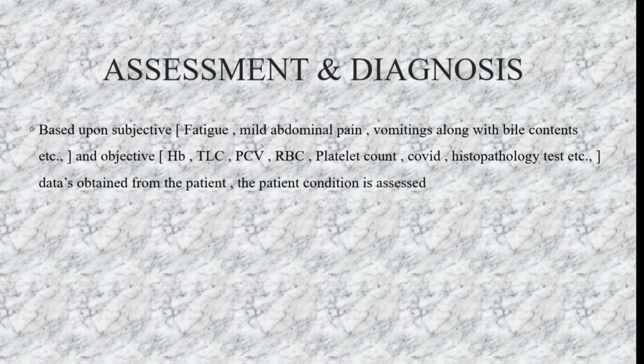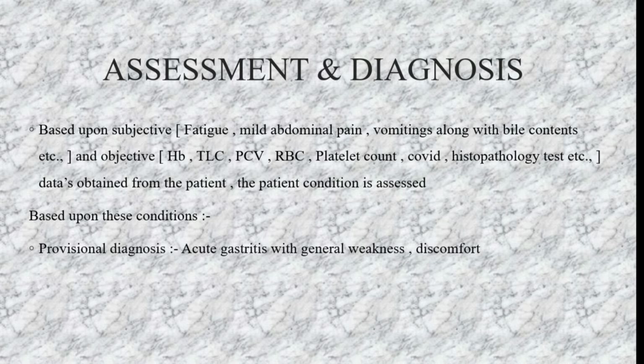And the assessment and the diagnosis: based upon the subjective data, like fatigue, mild abdominal pain, vomitings along with bile contents, and objective data like HB, PCV, RBC, TLC, platelet count, depending upon these conditions the patient is assessed to have the provisional diagnosis that I mentioned earlier, acute gastritis with general weakness or discomfort. Finally, it is microcytic hypochromic anemia with severe degree of anisopoikilocytosis.